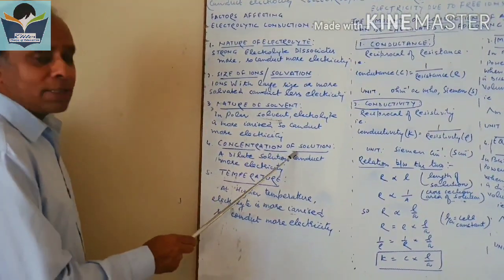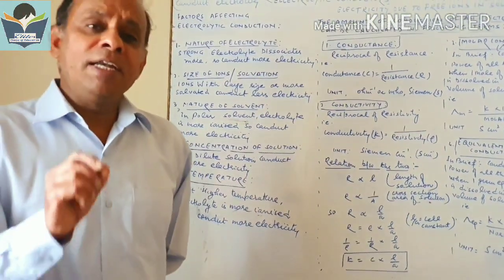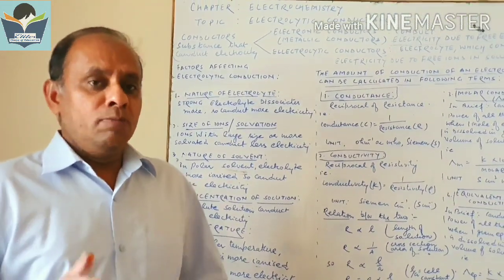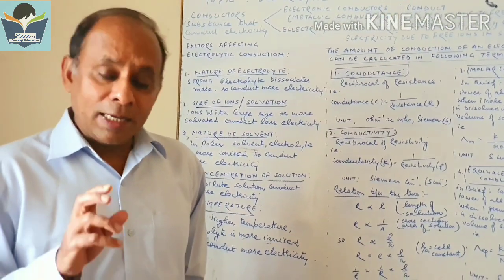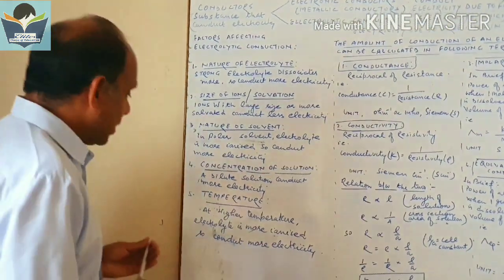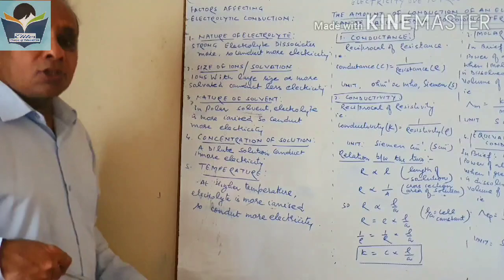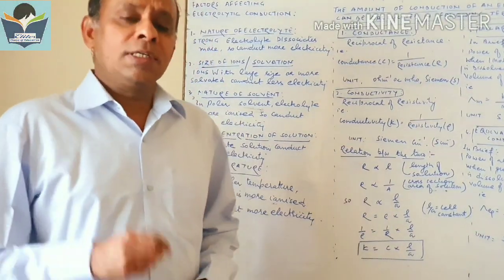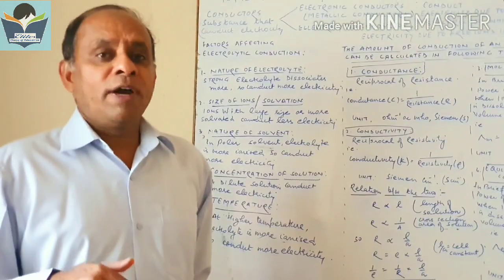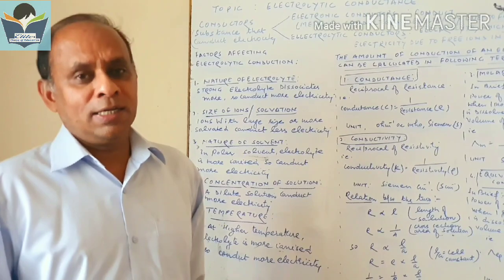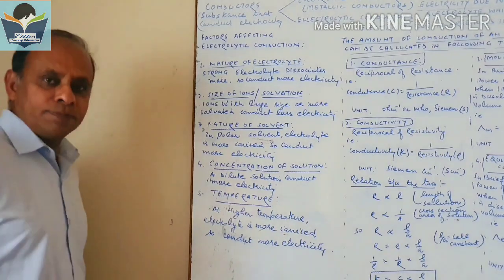Next, it depends on the concentration of solution. In general, if we have a dilute solution, meaning more solvent and fewer ions, it conducts more electricity. A concentrated solution conducts less electricity. And last but not least, this is temperature. In case of electrolytic solutions, if we increase the temperature, the electrolyte dissociates more, provides more ions, and they conduct more electricity. So these are five factors which affect the conduction.